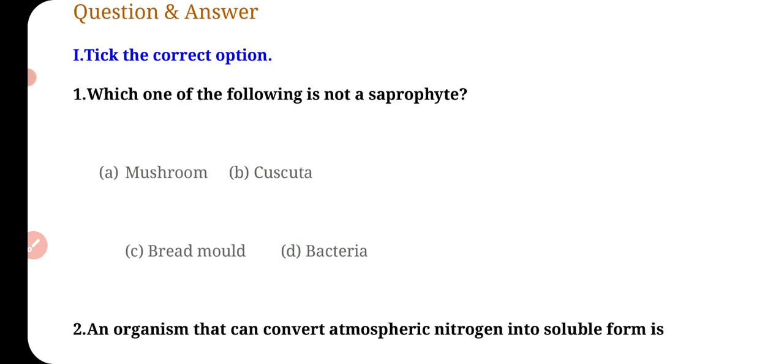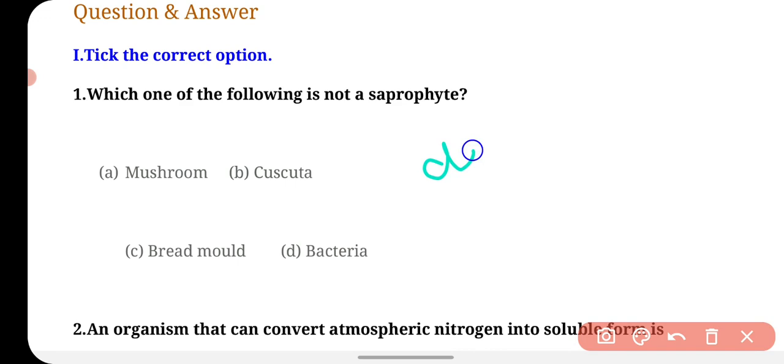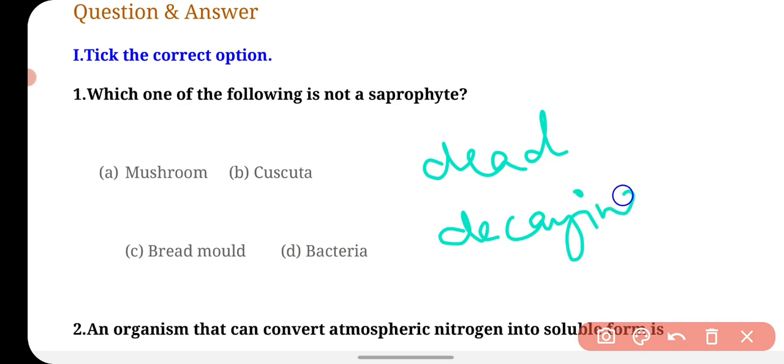First of all, you must know what a saprophyte is. The organisms that derive their nutrition from dead and decaying matter are called saprophytes.